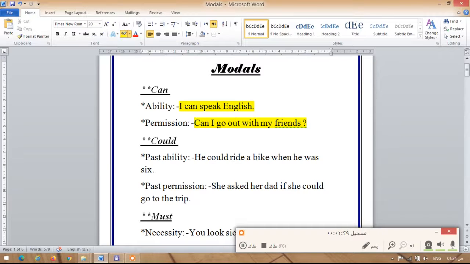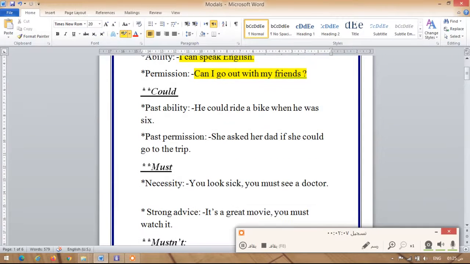So I use can in order to speak about two things in the present time, ability and permission. Ability means something I can or I can't do at the present time. And permission, when you're asking for something, also at the present time. And could is the same as can, but I use could in the past.